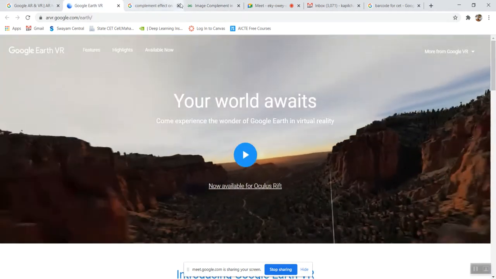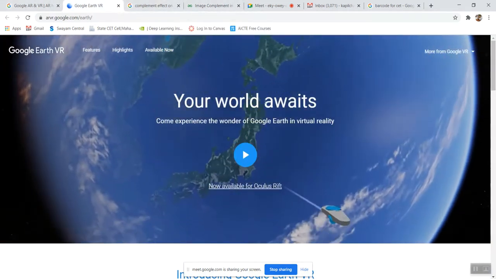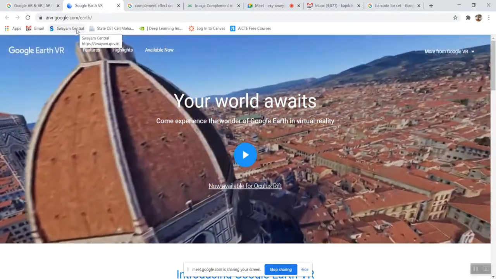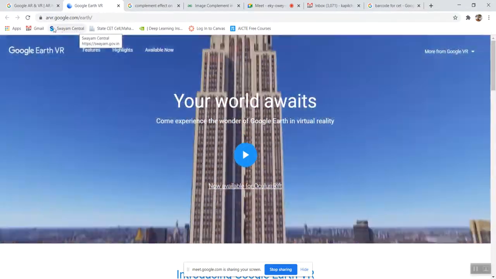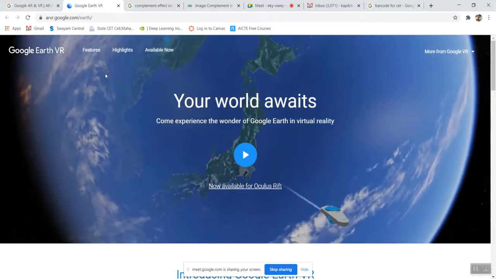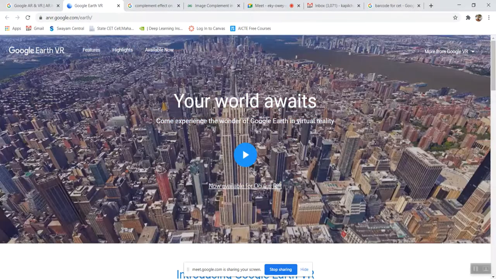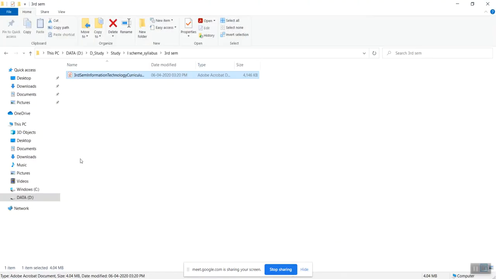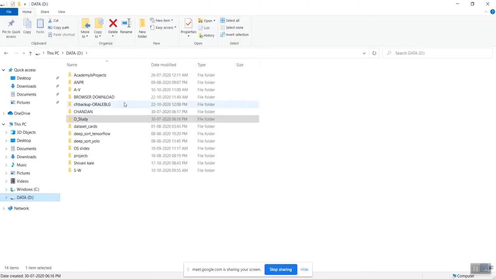Okay, so in this is the website for the AR VR from Google. Okay, everybody can see my screen? Yes, sir. Yes, all sir.